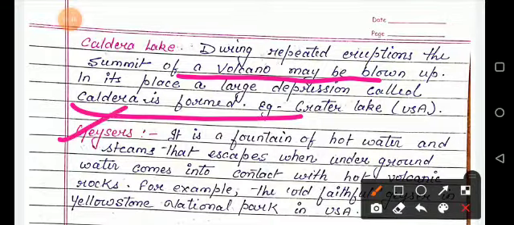Next are geysers. A geyser is a fountain of hot water and steam that escapes when underground water comes into contact with hot volcanic rocks. For example, the Old Faithful geyser in Yellowstone National Park in the USA.